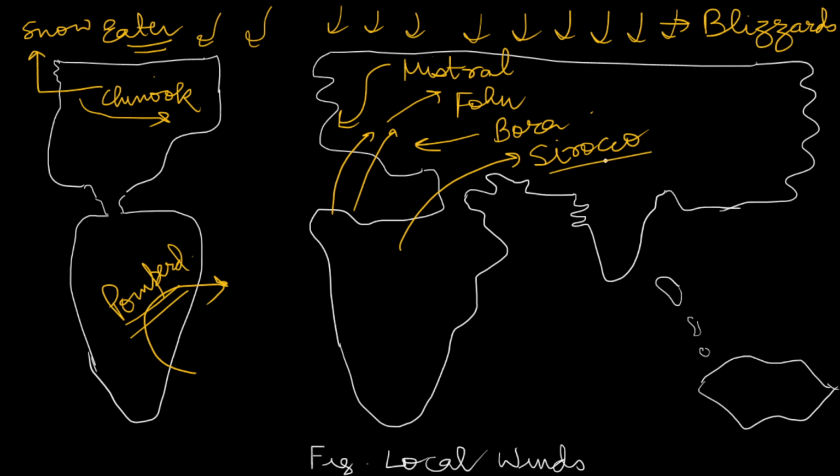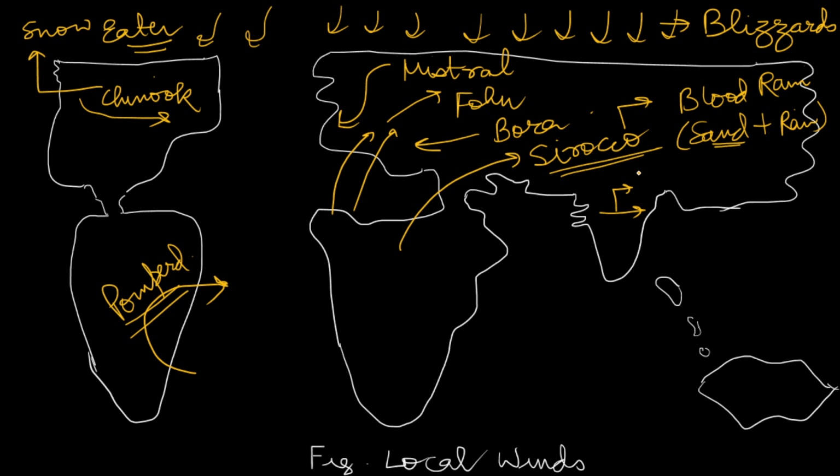This Sirocco is important because it is also known as blood rain, because it takes the sand from the deserts in these regions, and when it falls as rain, you will see that sand plus rainwater are falling together, and the brownish, reddish color of the sand makes it appear like blood. That is why it is known as blood rain. In India you will see a wind blowing here, a very important wind. This is known as Loo.